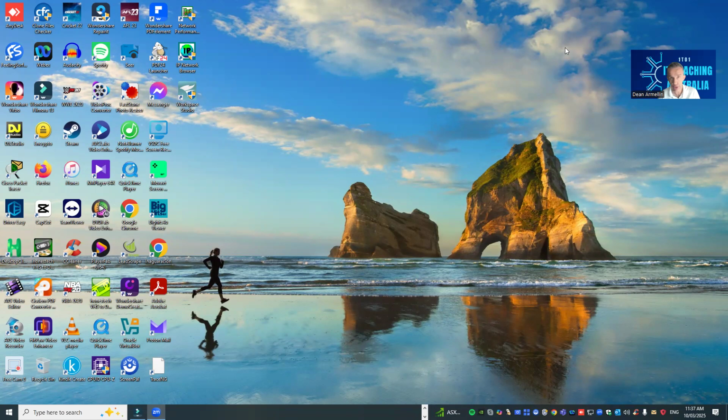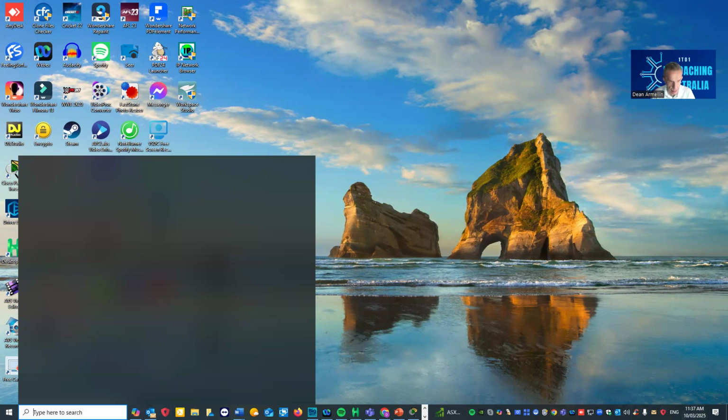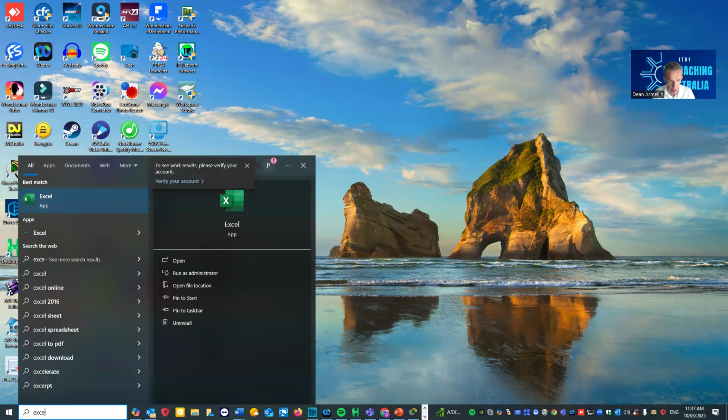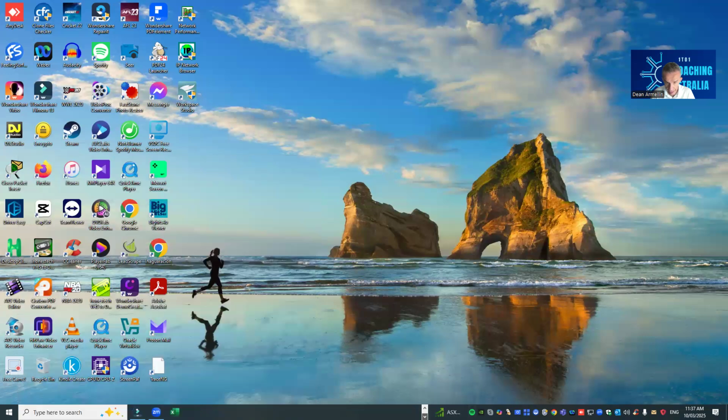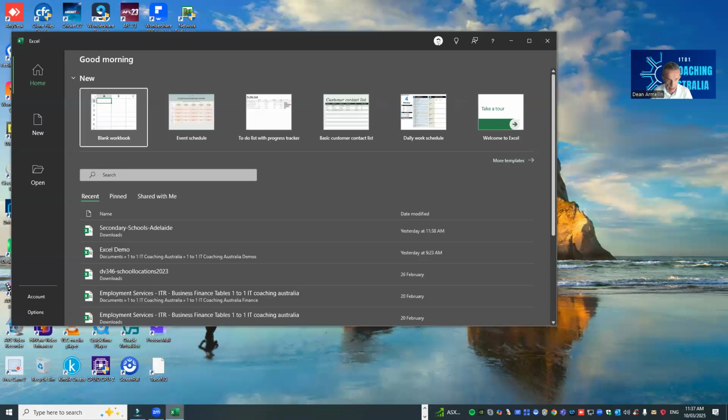This one is going to look at basic functions and formulas that are used in Excel. So we'll start. I've shared my screen with you already, and let's start Excel. What we might do, for a good idea, is right click and pin to the start, or the taskbar, I should say. When you do that, that should pin Excel to my start bar over here. So I'll start it from here, go into Excel, and open up a blank workbook.